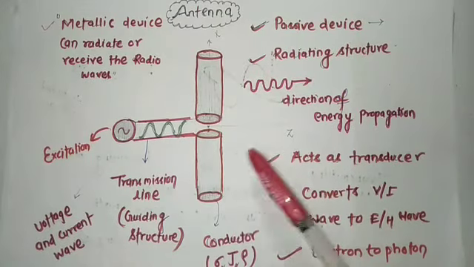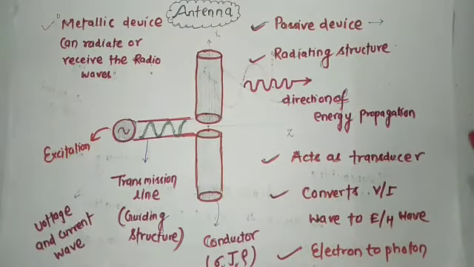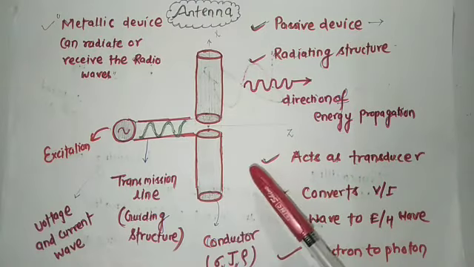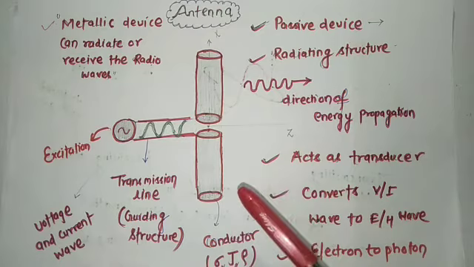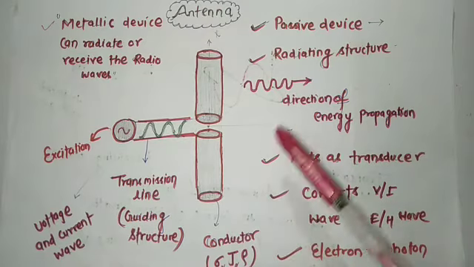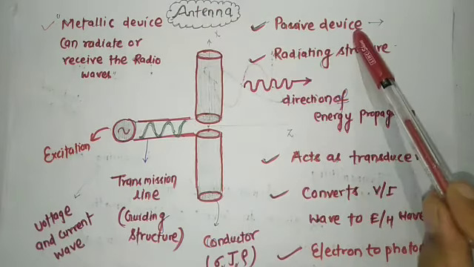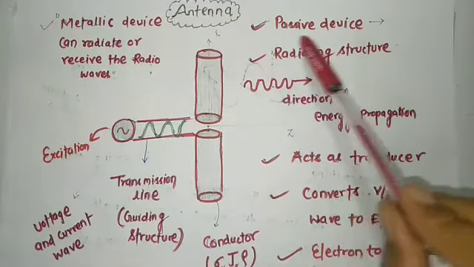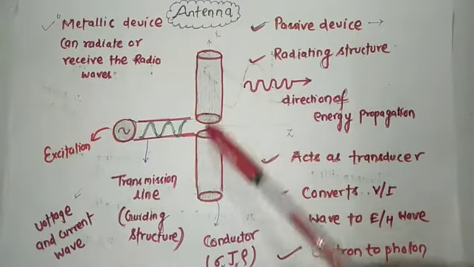Although antenna is related with the word gain, the gain of the antenna is measured with respect to another reference antenna. So remember that this is a passive device, and it's a metallic structure.